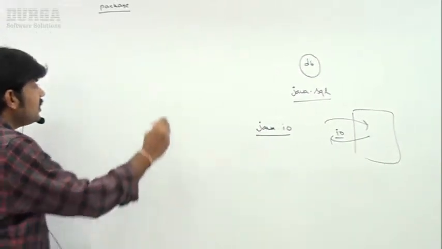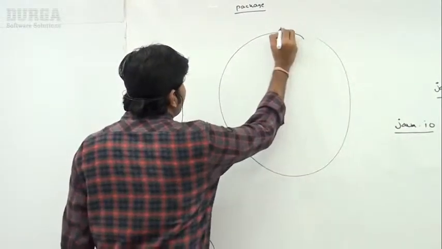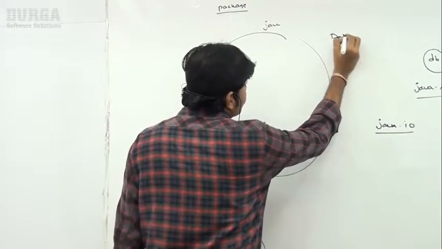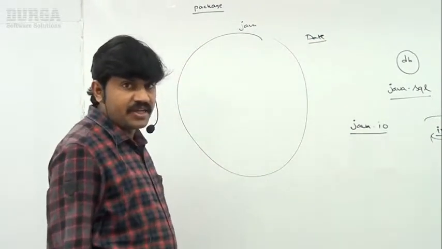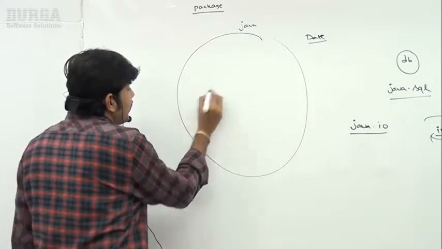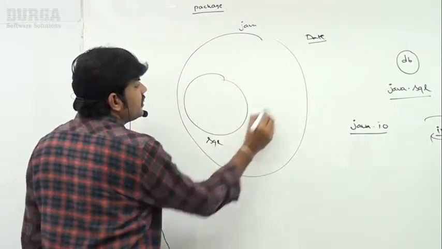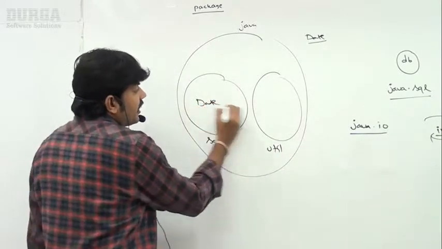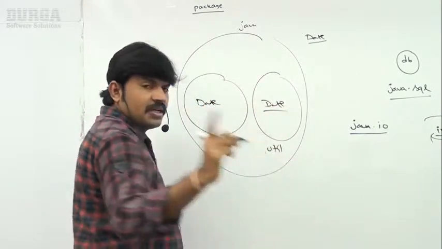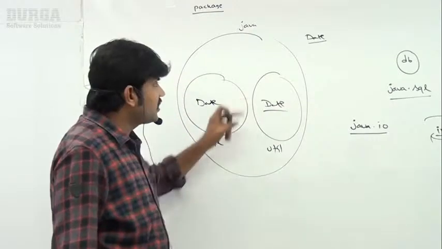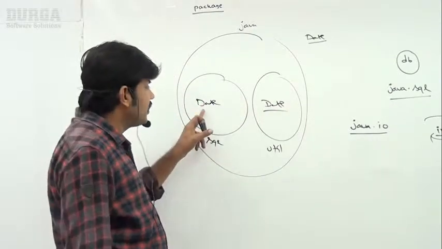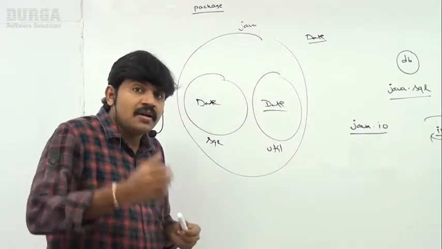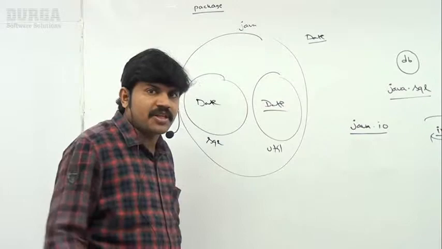Do you know, in Java there are two date classes available. One is inside the SQL package, another inside the util package. Now how many date classes are there inside Java? Two date classes. One is date present inside SQL, another date present inside util. Sir, how are two date classes present?